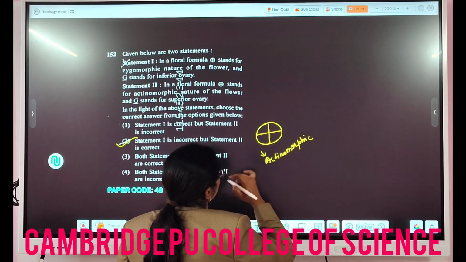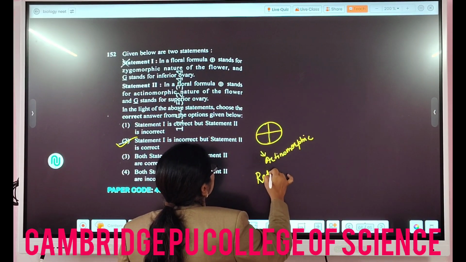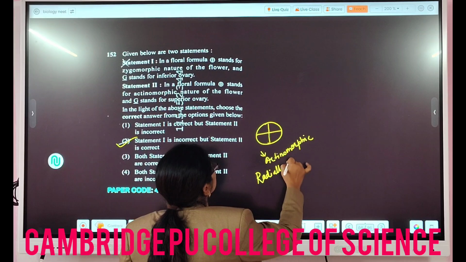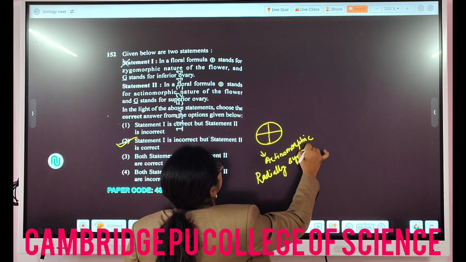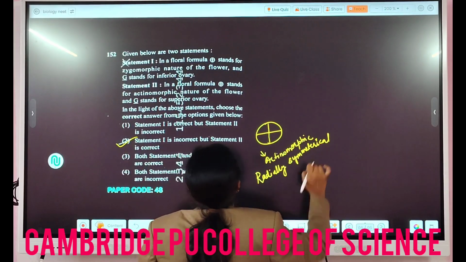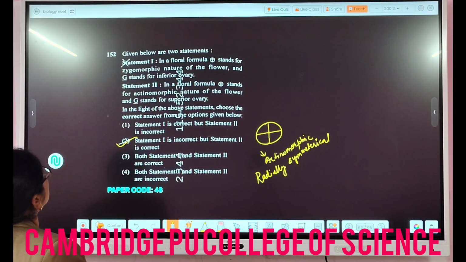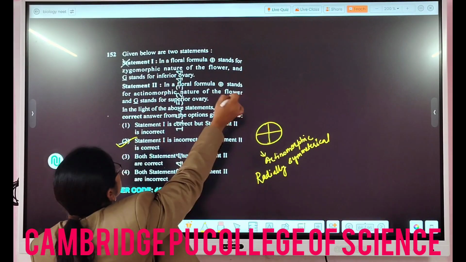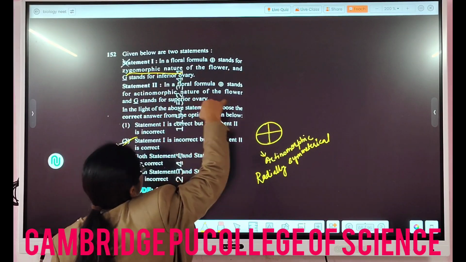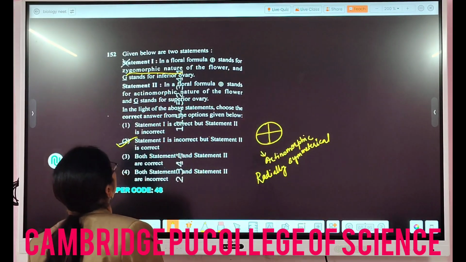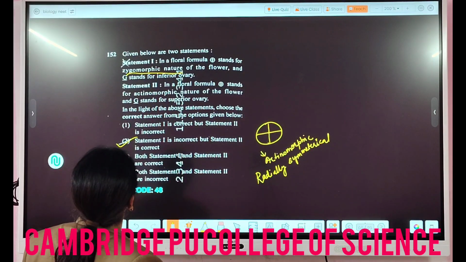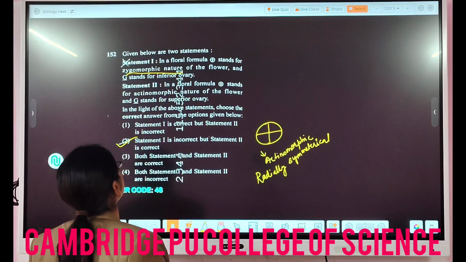Actinomorphic flowers means which are radially symmetrical. In a floral formula this stands for zygomorphic, they are saying, but actually it is for actinomorphic, and the G stands for inferior ovary. No, this is for superior ovary.